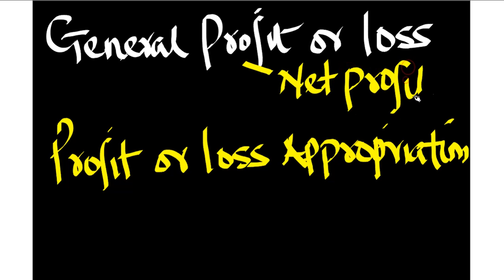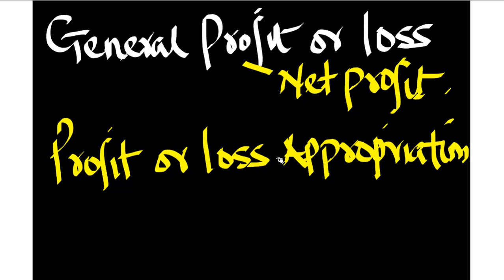Then the other side of profit or loss is the continuation of the general profit or loss. When you prepare the general profit or loss, you will get your net profit. This net profit will be transferred to the profit or loss appropriation account. After transferring it here, you set off all the appropriations, all the items that affect the partners individually, positively and negatively.